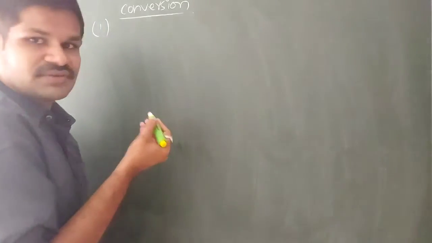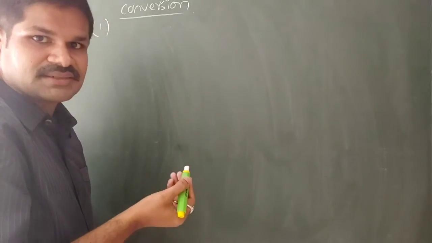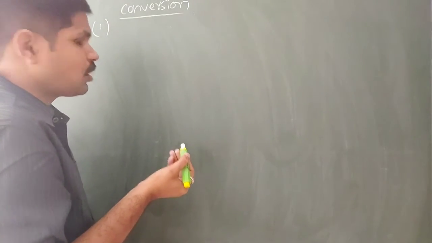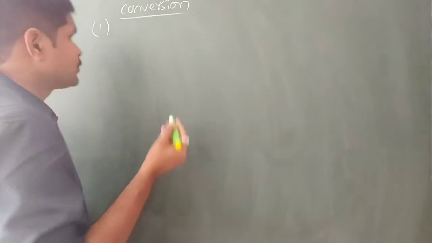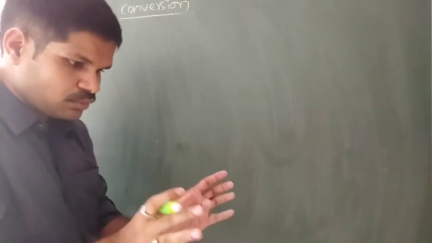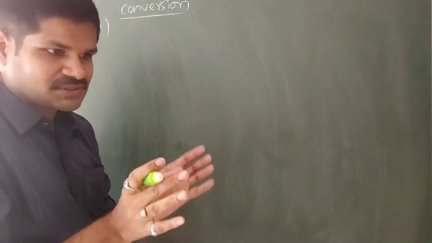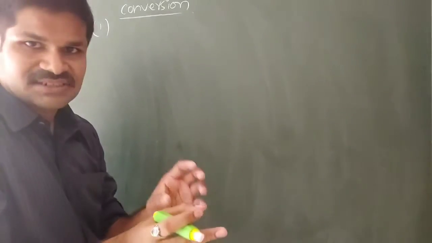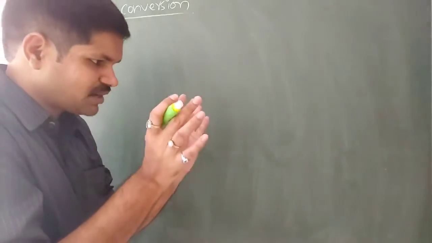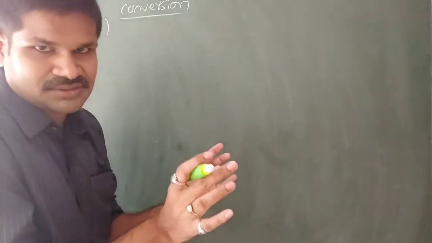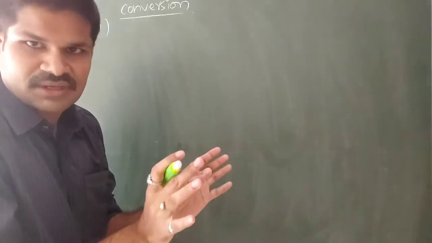I already said a physical quantity is simply a combination of a numerical value with the unit, right? So if a physical quantity is in different systems, for example 1 kg is equal to 1000 grams, it was clear.